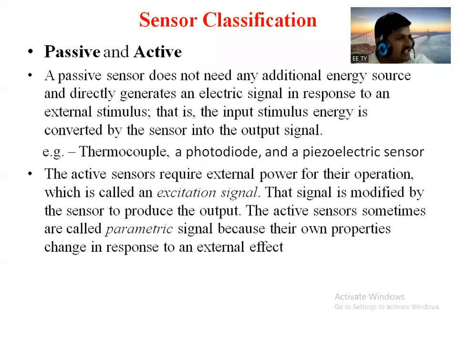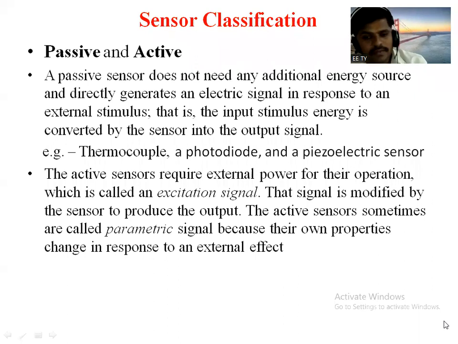The signal that we have given as excitation, that signal can be modified by that element or that sensor, and it will provide output in proportion to that excitation. So the active sensor is sometimes called a parametric sensor, because its own properties change in response to an external effect.